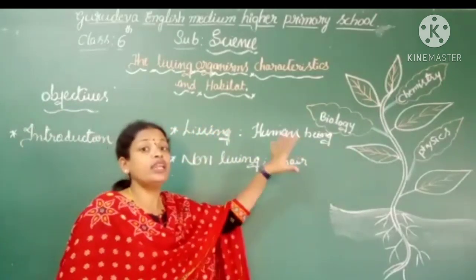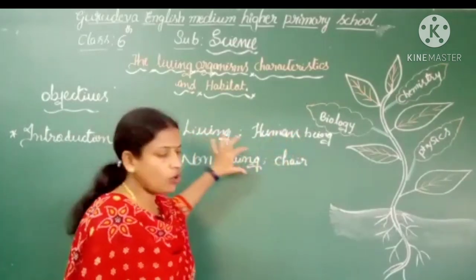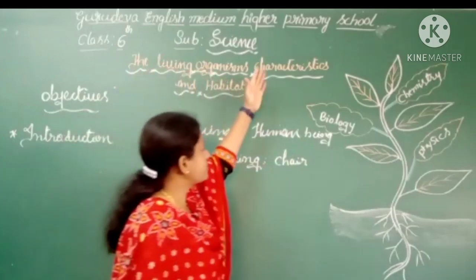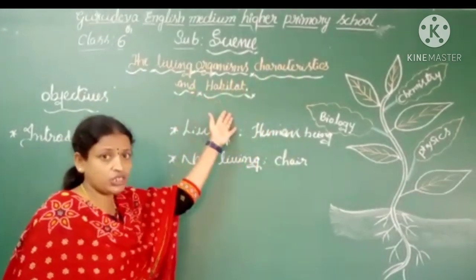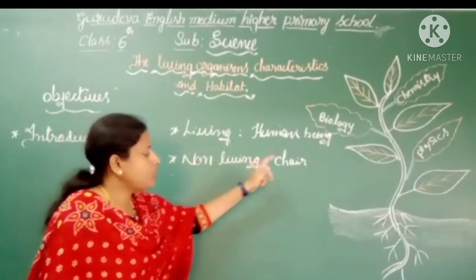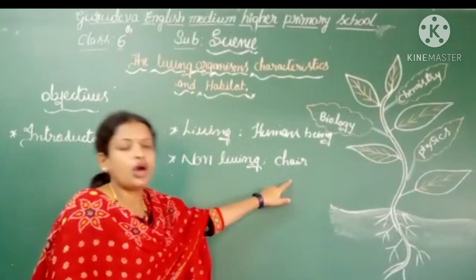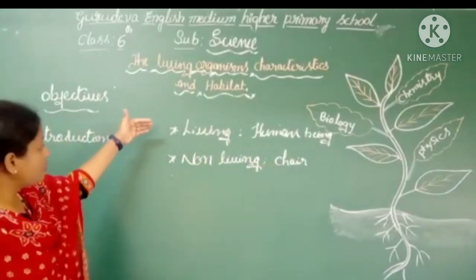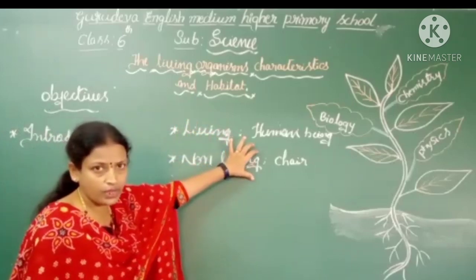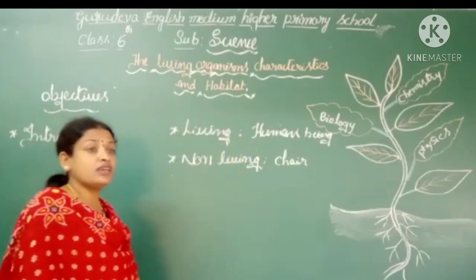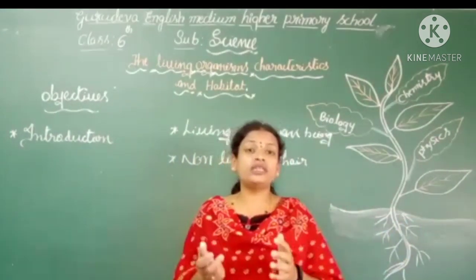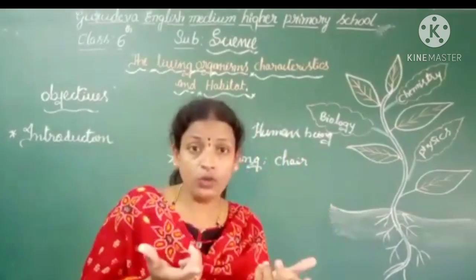So these are the two definitions I told you. Why did I label these two words, living and non-living? Because to understand this lesson, living organisms, characteristics and habitat, you have to know the meaning of living as well as non-living things. Right? Okay, fine. Now that we understood the meaning of living and non-living, together, you and me, we have to watch one video.